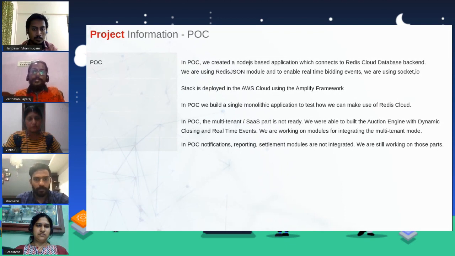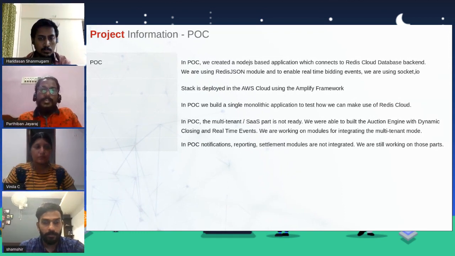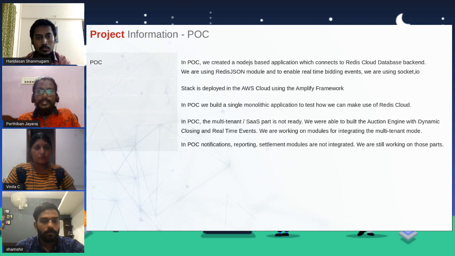This particular POC has been deployed into AWS Cloud using the Amplify framework. Here we have built it as a monolithic application, because we just wanted to test how the actual integration of the Redis Cloud database, Redis JSON and other pieces works. So we haven't integrated the SaaS part yet. We are working on it, and we'll be implementing it in the upcoming days.